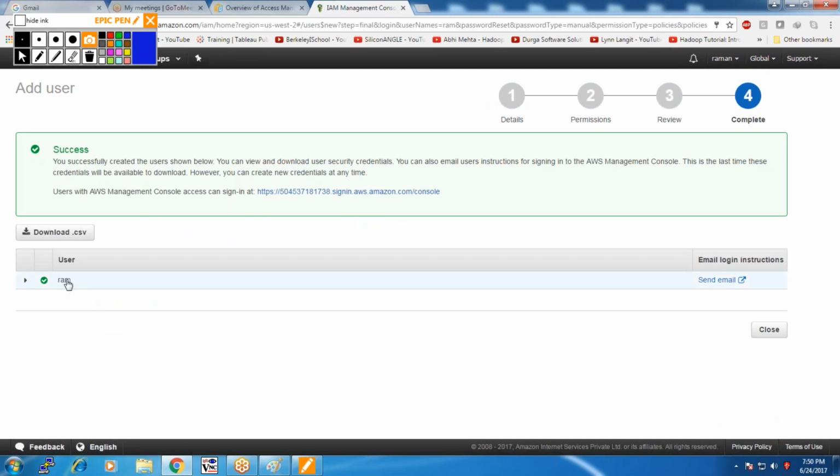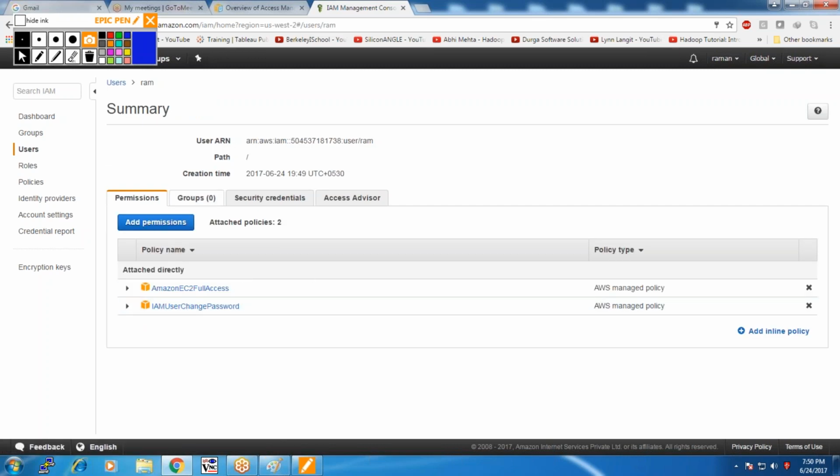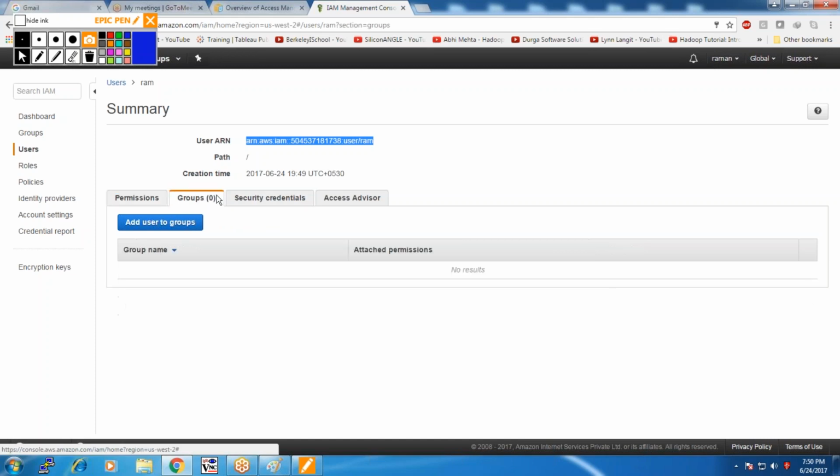You can click on this user. It will take you to the user page. You can find the permissions, and whether he is attached to any group. Each and every user will be associated with an ARN. ARN stands for Amazon Resource Name. This is the way by which a user is uniquely identified. The groups tab will tell us whether the user is added to any group.